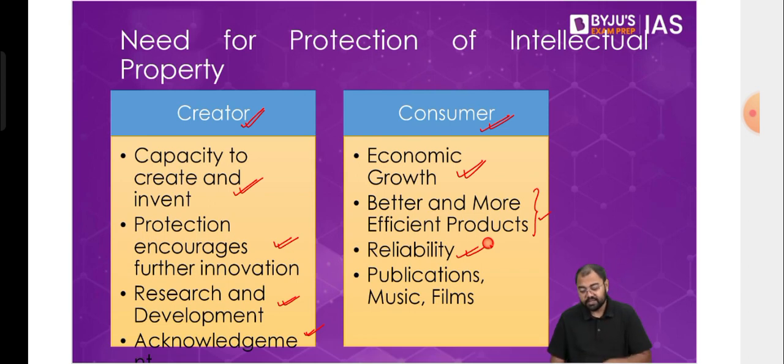So that's why, with consumer demands and needs, the companies and the sectors also need to grow. The same goes for publications, music, or film. In these cases also, it's the consumer that runs the show. For example, in the case of films, if a certain kind of film is not being accepted by the consumer anymore, those kinds of films will just die. All of a sudden they will not be accepted by the people.